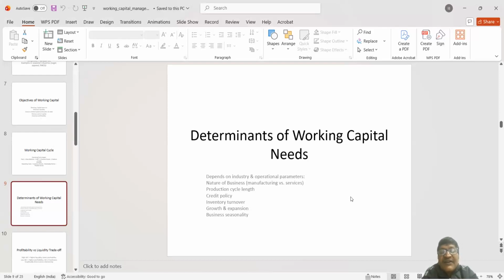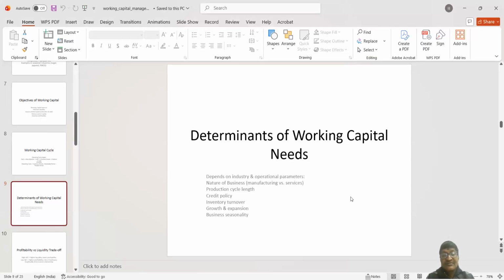For example, if everything is smooth and the system is running like a smooth, oily machine, then automatically the raw materials will not be stored in the warehouse for a long time. It will come to the warehouse, stay there for 2, 3 days or 4 days, or at most 10 to 15 days, and it will be taken to the production floor for production.